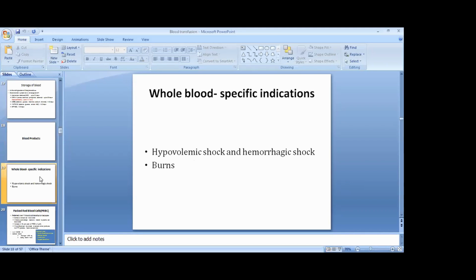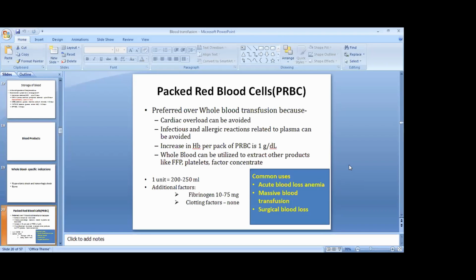First, we should also go for whole blood. The specific indications are very few: hypovolemic shock and hemorrhagic shock, and burns. Now, come to the products.